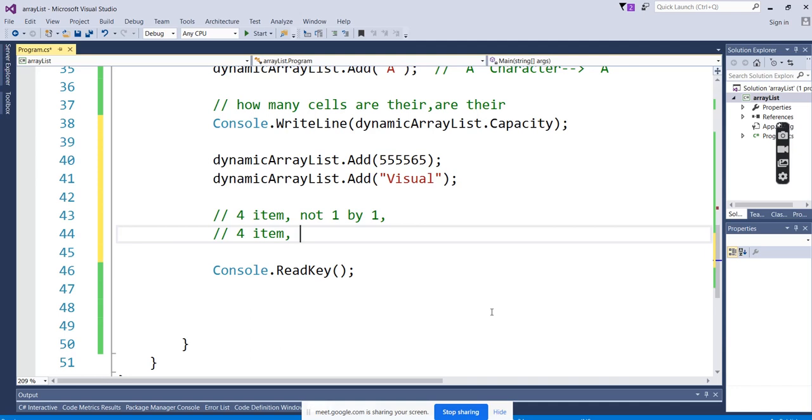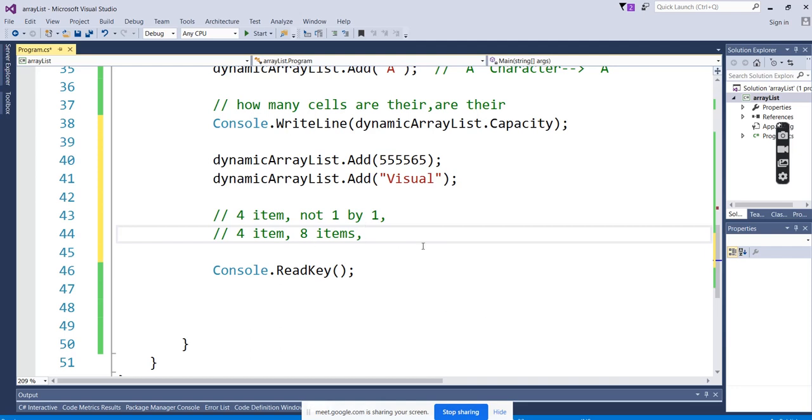Now it will allocate double of the previous 4 memory locations, 4 cells it allocated initially when you created the array list. Now it will allocate 8 memory locations, so 8 items you can save.